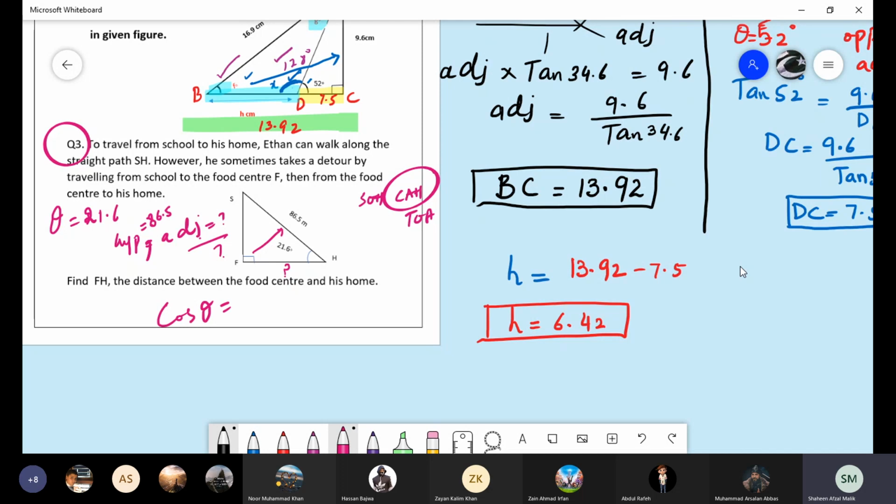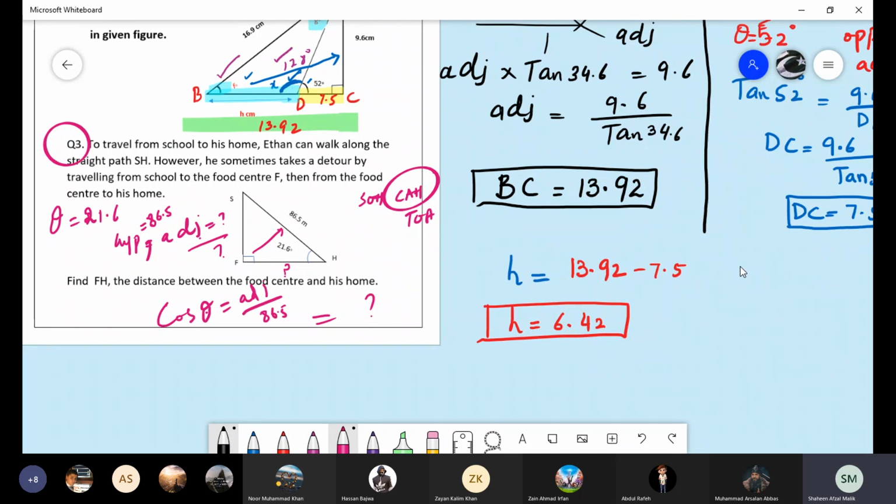But some students wrote cos theta, substituted the correct values, that cos theta is equal to adjacent over hypotenuse, with the adjacent to find and the hypotenuse equal to 86.5, and then at the last they still got the answer wrong. I deducted 0.5 marks for those students. I don't know how they are using the calculator, or whether you are still not sure how to use it. That's why the values at the last are wrong. There are some cases like that too.